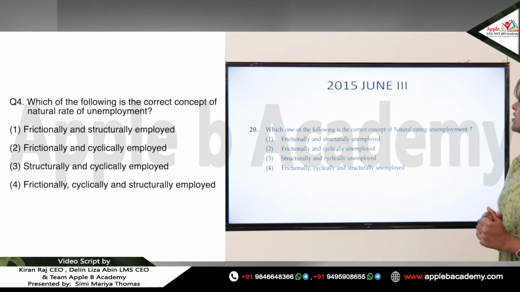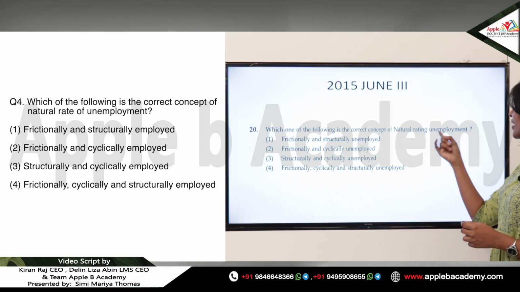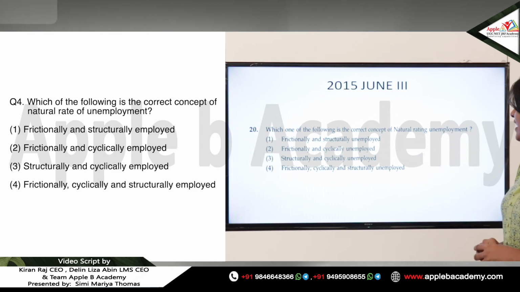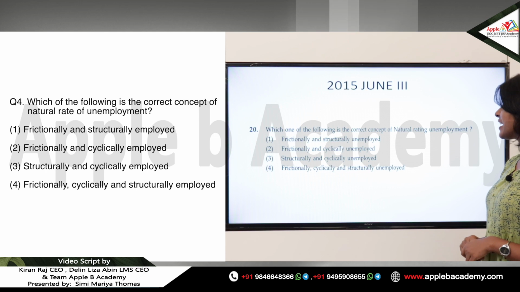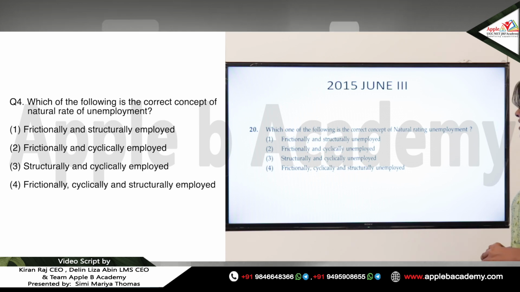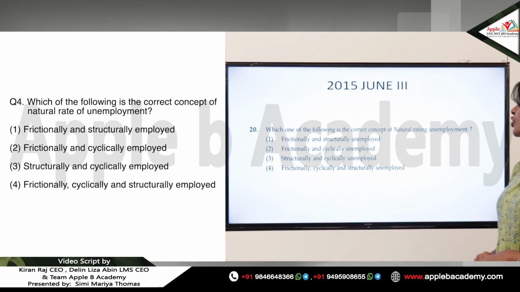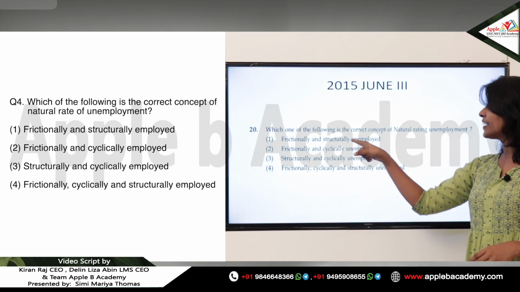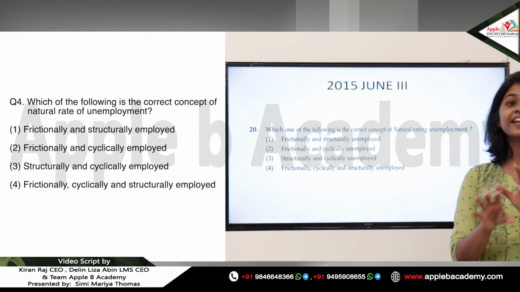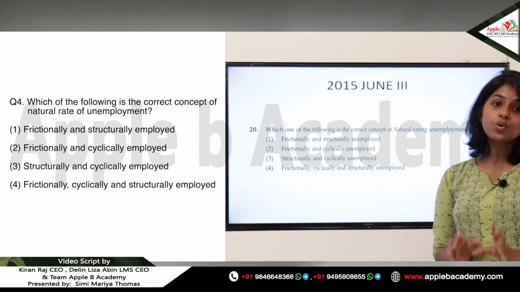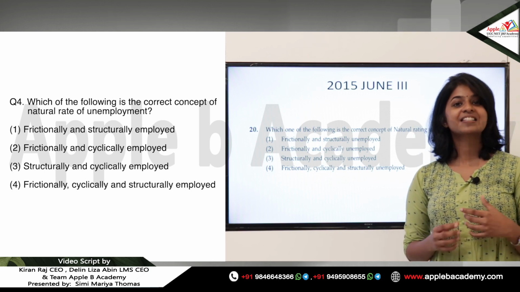Next question. This question was asked in 2015 June paper 3. Which one of the following is the correct concept of the natural rate of unemployment? The options are: frictionally and structurally unemployed; frictionally and cyclically unemployed; structurally and cyclically unemployed; and frictionally, cyclically and structurally unemployed. So here the answer will be frictionally and structurally unemployed, and cyclical unemployment is not part of the natural rate of unemployment. The natural rate of unemployment is based on supply side aspects.